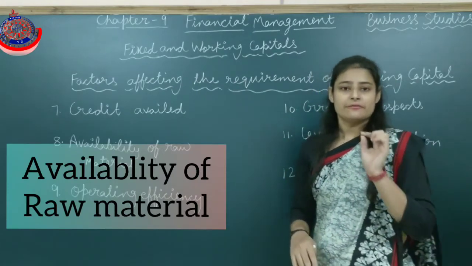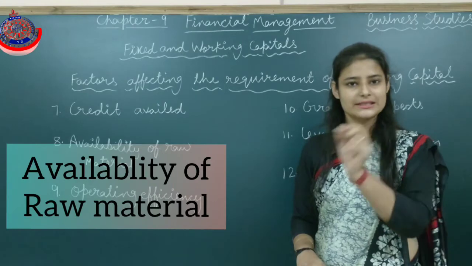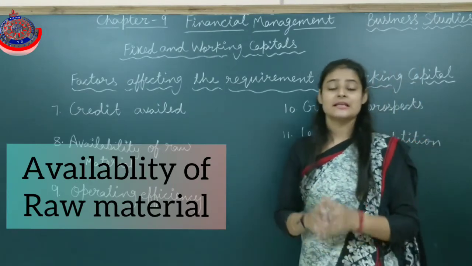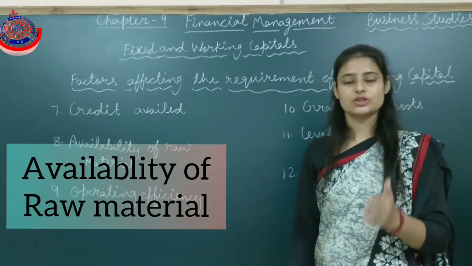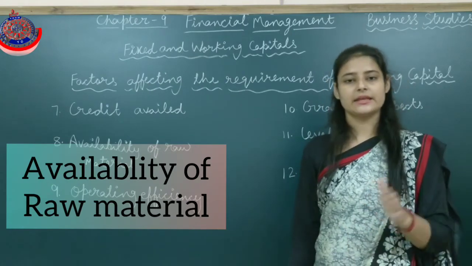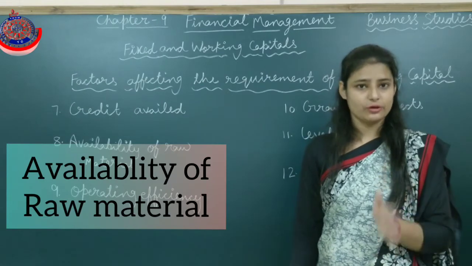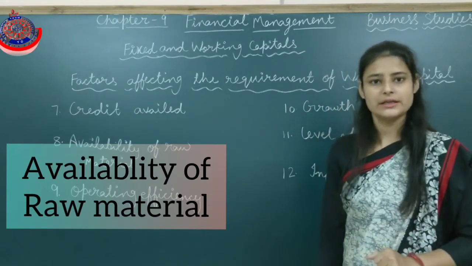But when there is a scarcity, or you may say raw materials are not easily available, in that case the company has to maintain the inventory. They need to purchase more raw material from the market, and they have to maintain the stock inventory for it. And for this higher inventory, they need more working capital.